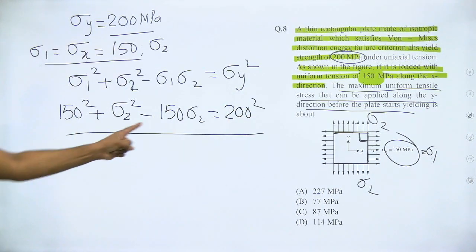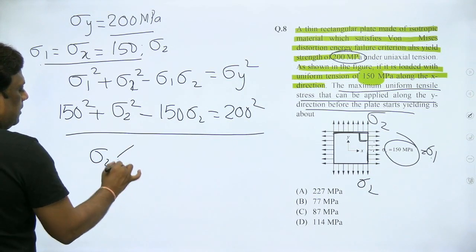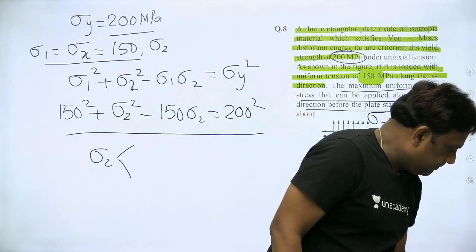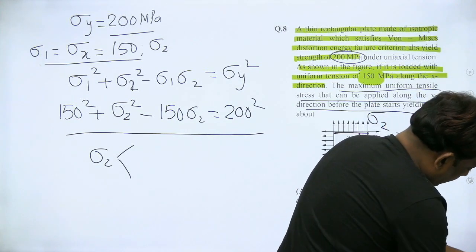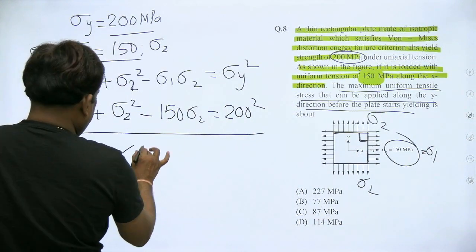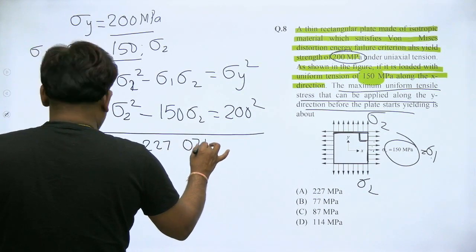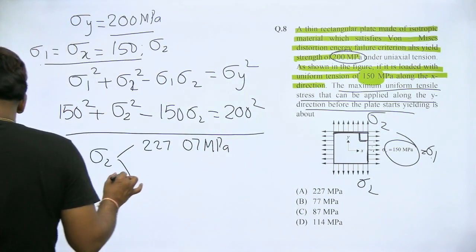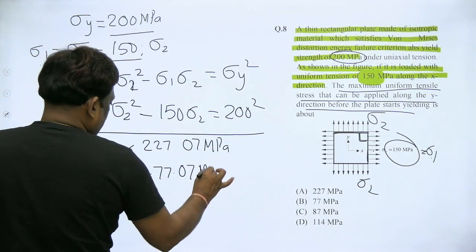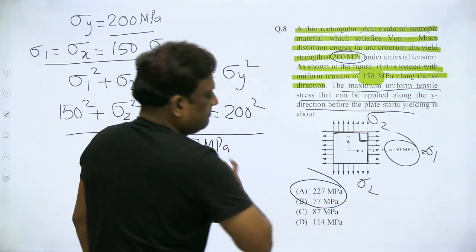So it is a quadratic equation. When you solve this, you get the sigma 2 value, and therefore you have two solutions. If I solve, I'm getting 227.07 megapascal as one value, and the other value is minus 77.07 megapascal. Now the question is, both are there in the options.